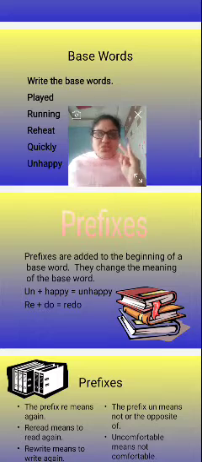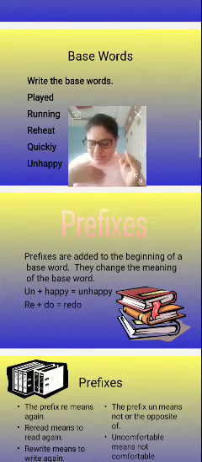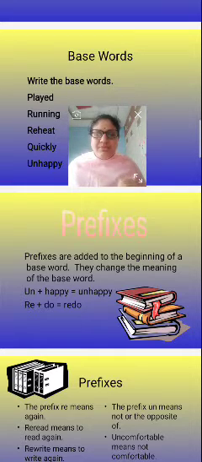So when you add the prefix to the base word happy, you get the opposite word. The second one, re plus do, redo. Redo means do again.